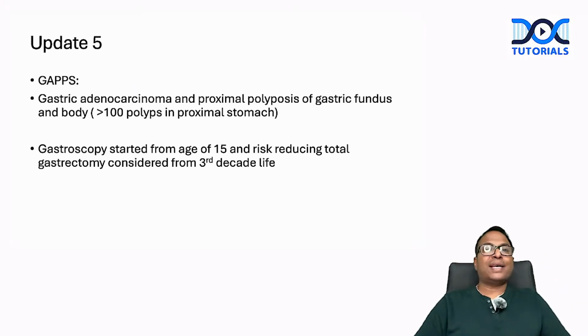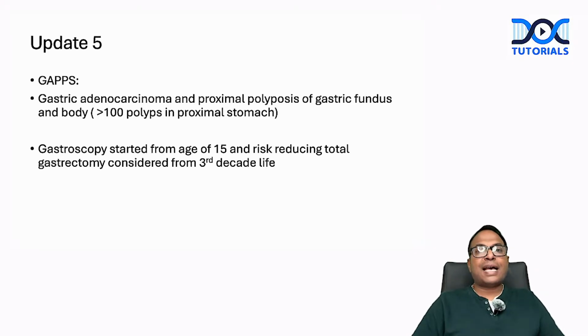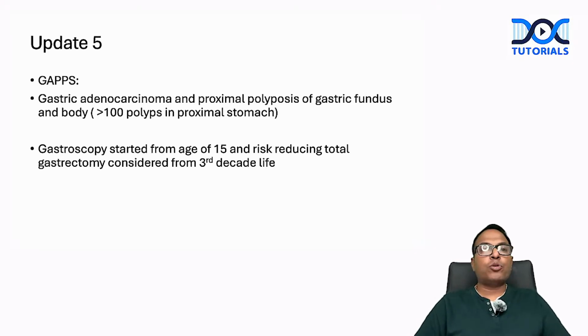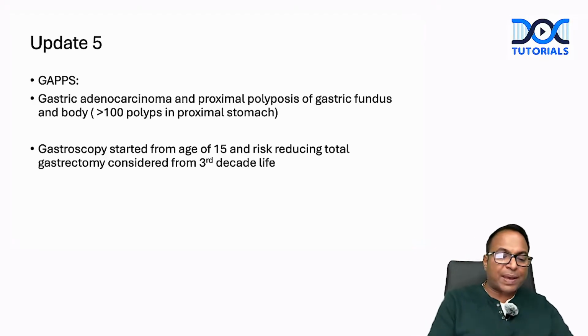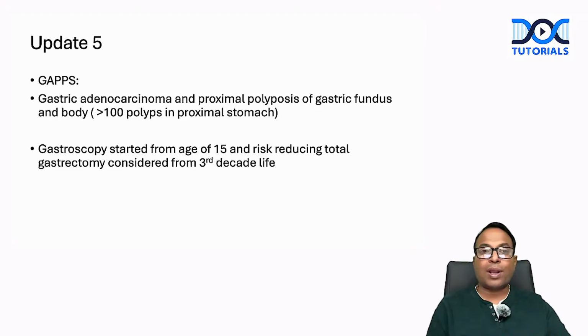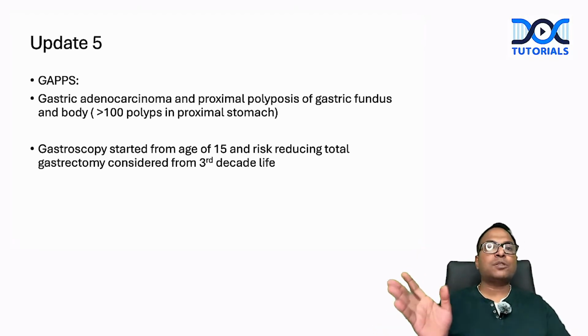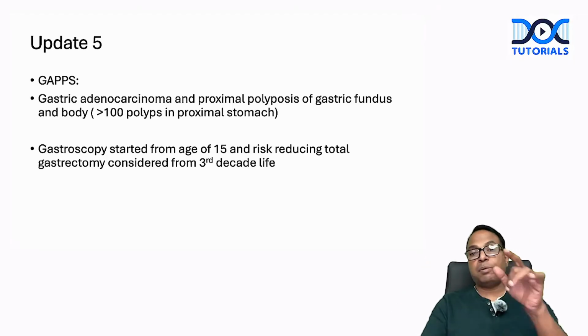A new update called GAPS. GAPS is gastric adenoma and proximal polyposis of the stomach, involving the fundus and body. It's a new syndrome like familial adenomatous polyposis. So GAPS syndrome has hundreds of polyps in the proximal stomach. Gastroscopy should be started from the age of 15 and total gastrectomy should be done before the 3rd decade. So this is a condition like FAP, familial adenomatous polyposis of the colon. In the same way, gastric adenomatous polyposis of the stomach is mentioned in the new edition. GAPS, do surgery before the 3rd decade.